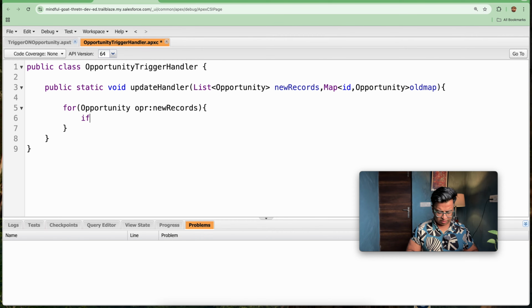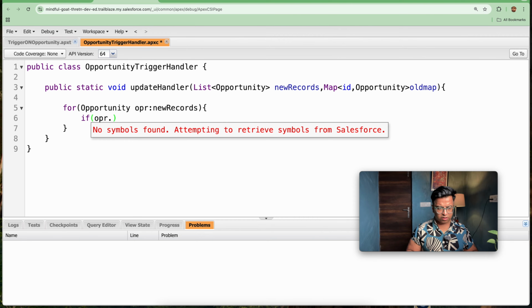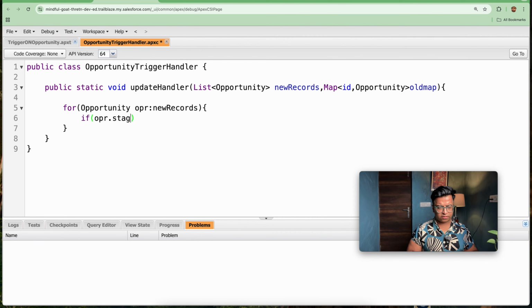What I will be checking is if opr.status equal to Closed Won. So it should not be status, it will be stage name. Stage name. So let's save this and check if this is working.